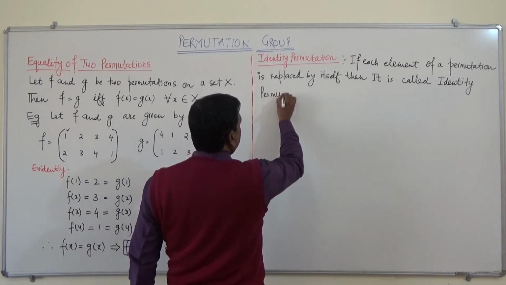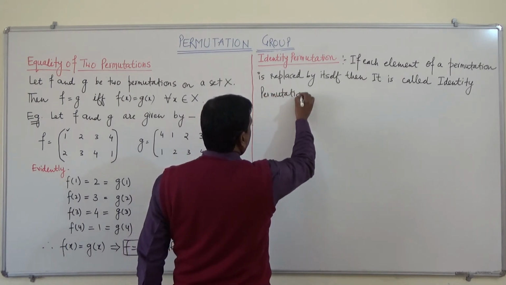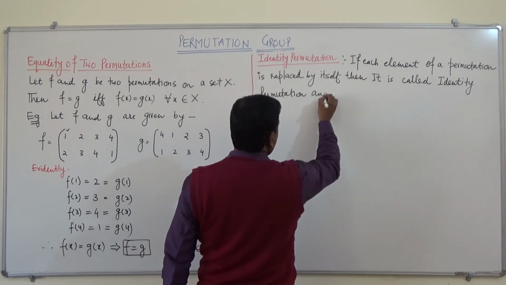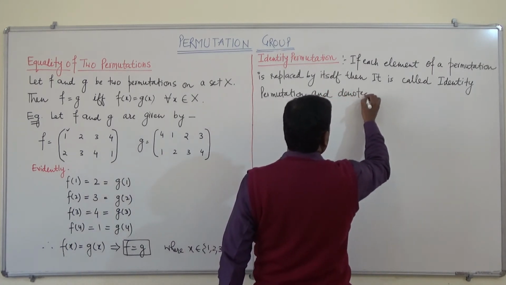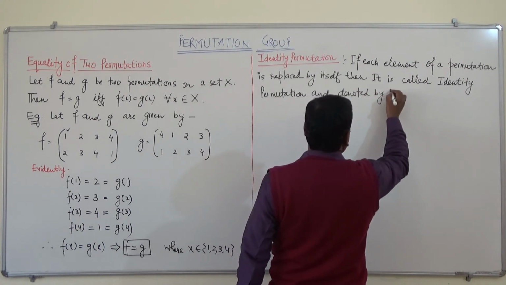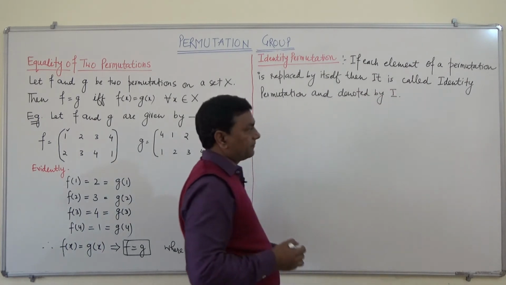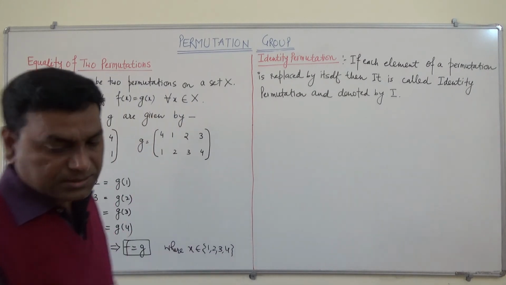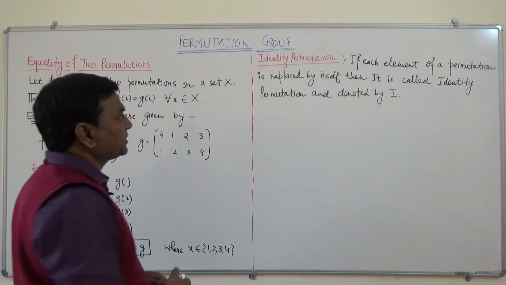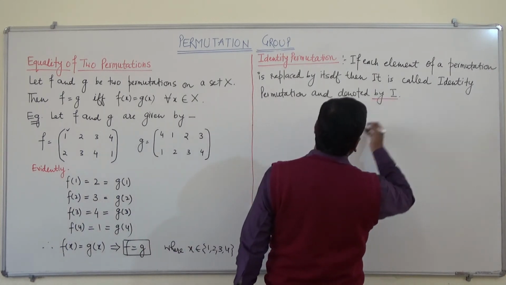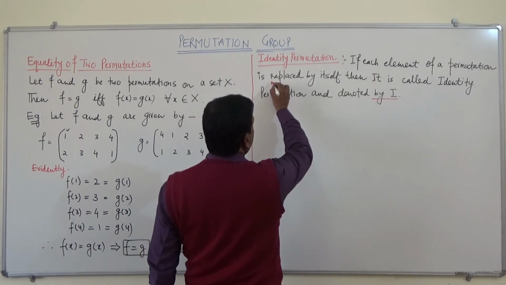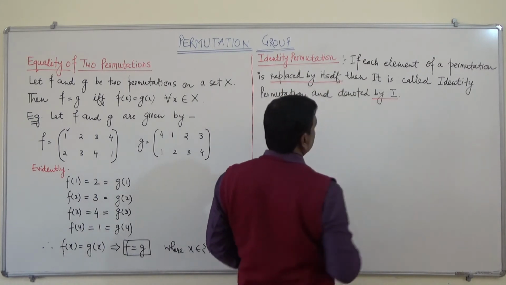Identity permutation is denoted by capital I.